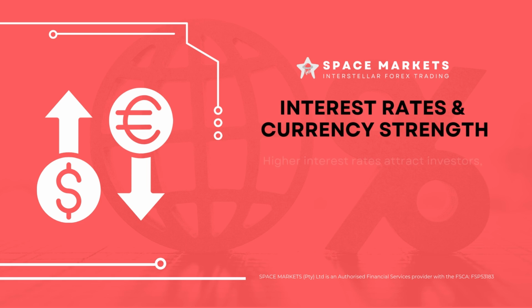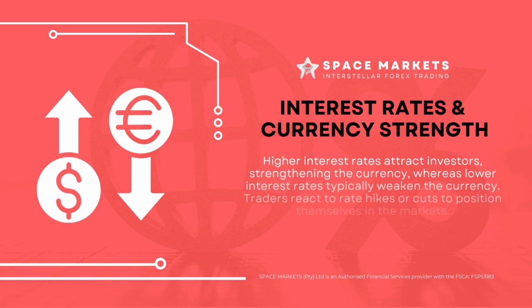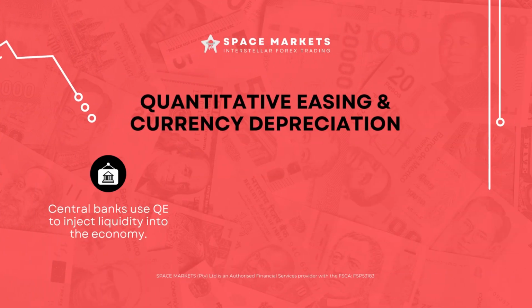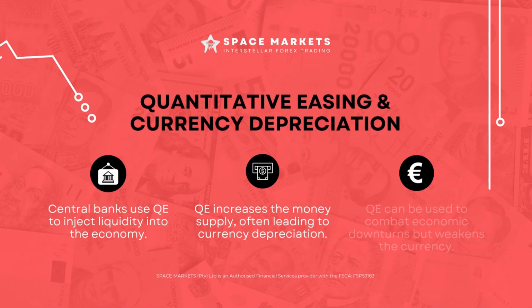When a central bank raises interest rates, investors flock to that currency for better returns. This strengthens the currency. Conversely, lower rates tend to weaken it, as investors seek better yields elsewhere. In times of economic trouble, central banks may implement quantitative easing, buying assets to inject money into the economy. This increases the money supply and often weakens the currency.